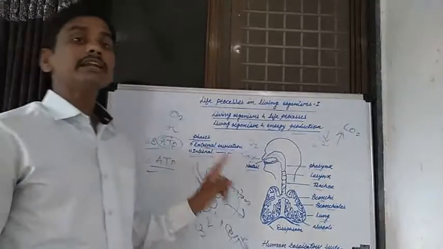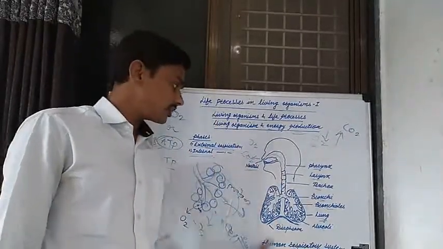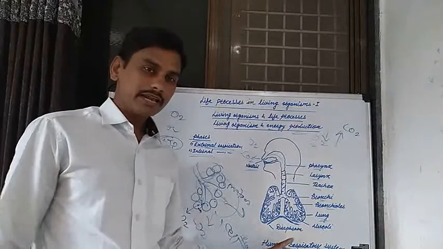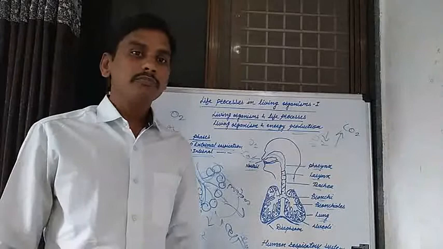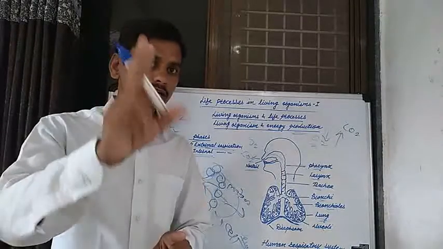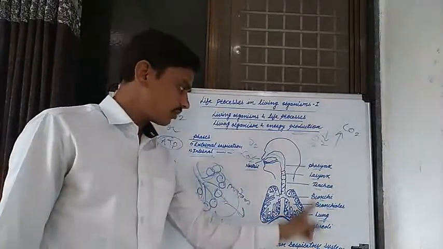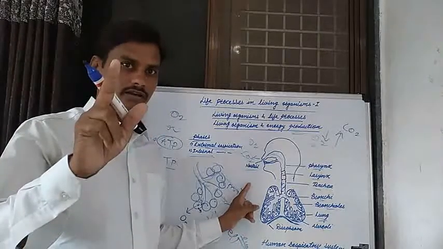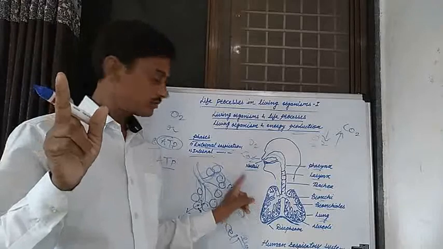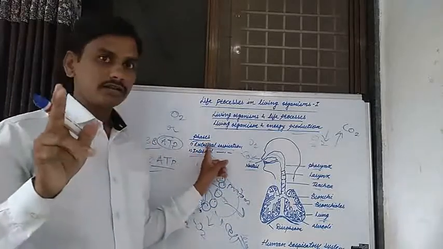This external respiration is carried out by organs in the human being. There are various organs of external respiration in different animals, but in the human being, external respiration is carried out by these organs. This is the first phase of respiration, known as external respiration.